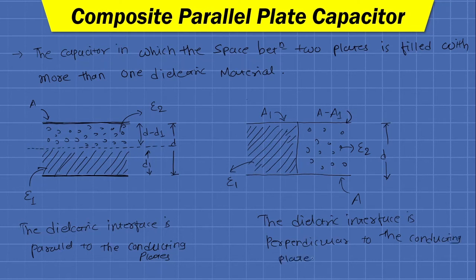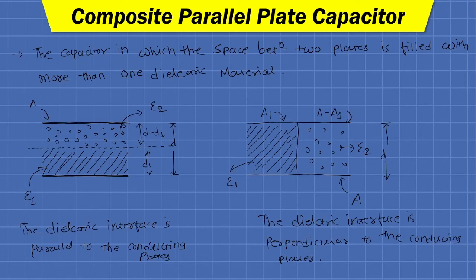One can also have the combination of both these configurations. Fine. We can also use both the parallel and perpendicular interface. Fine. So at that time more than 2 or more than 3 dielectric materials are filled between two plates. Fine. Generally solid capacitors can be easily formed in this manner, as a composite parallel plate capacitor.